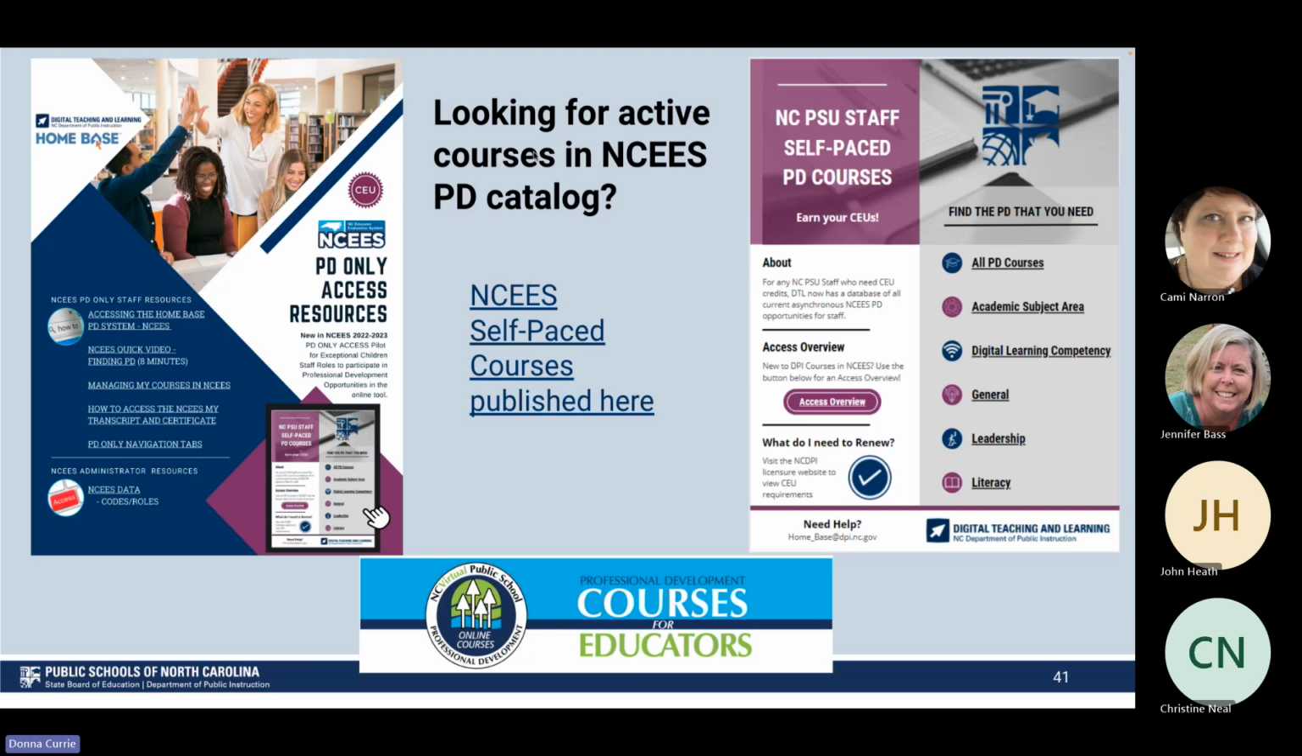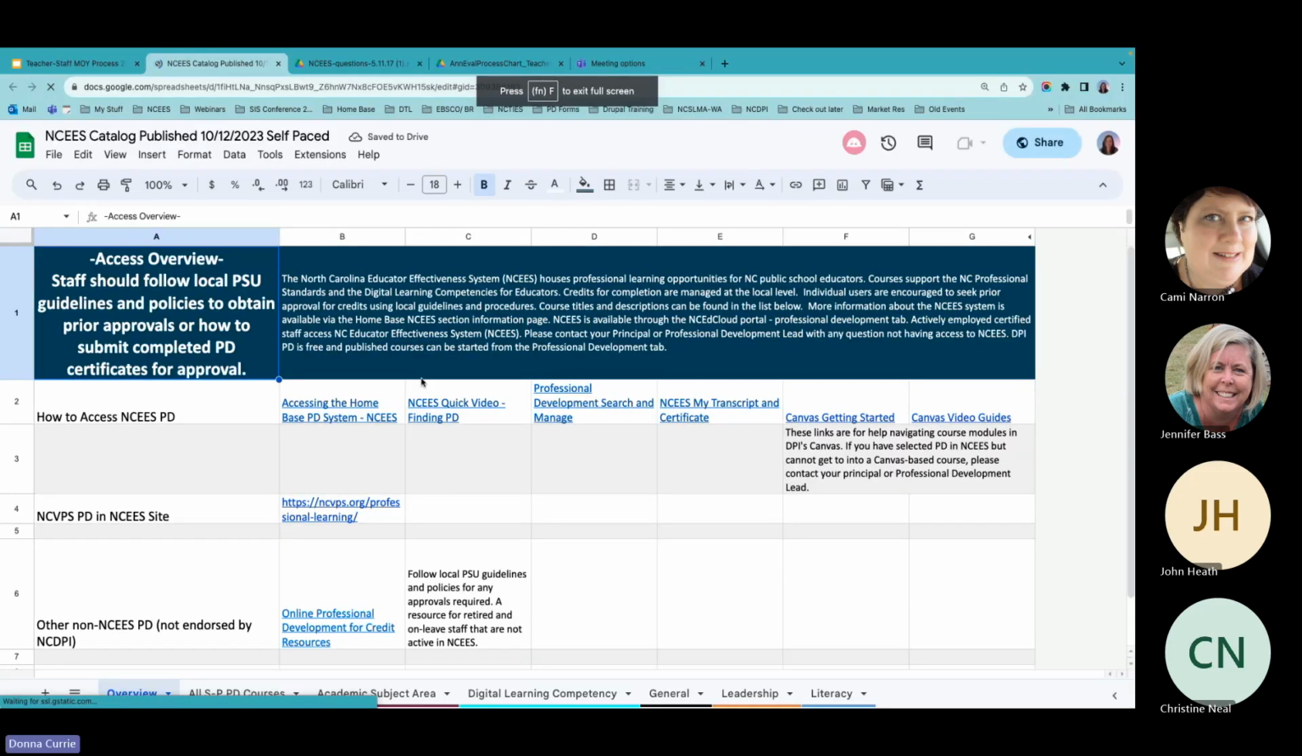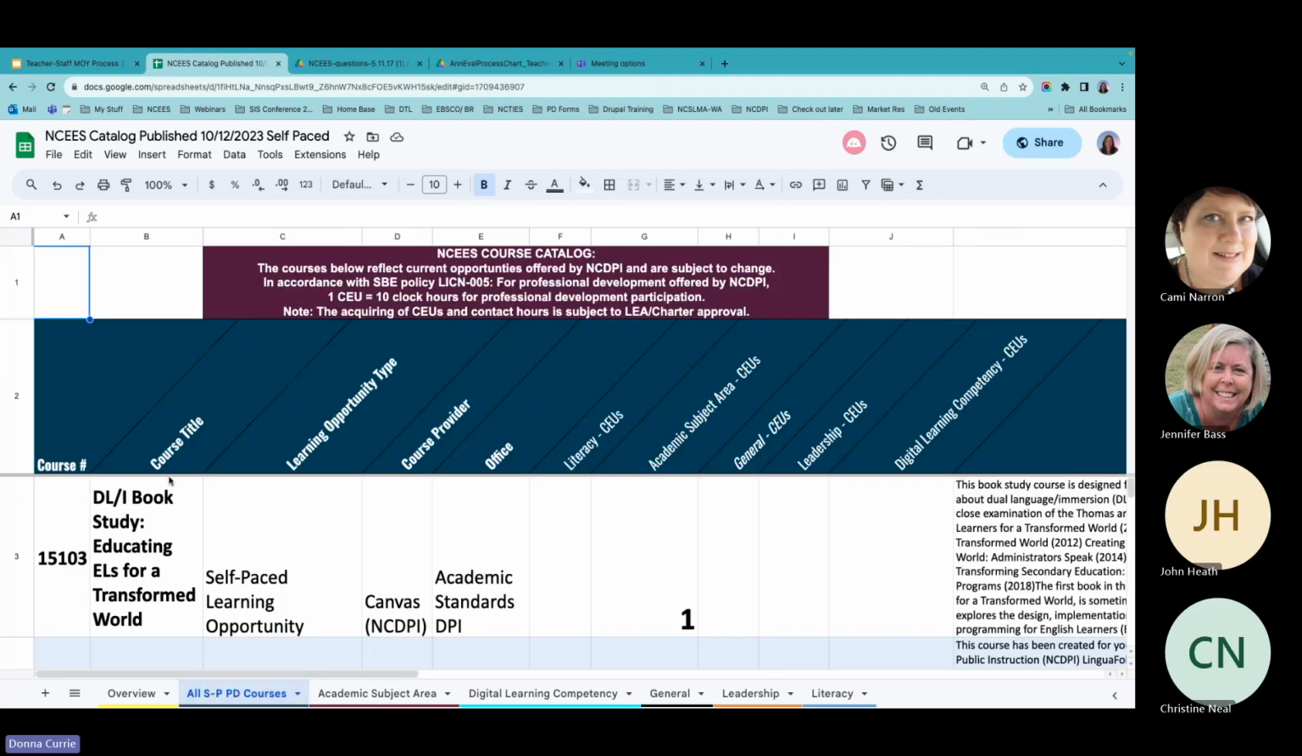So if you want to look for active courses that are in NCEES, in addition to looking within the professional development tab, if you click on this icon, you'll see that we have updated the courses that are in NCEES. So this is a description of what's here. So on tab number 2, you can see that it's broken down by course number, course title, learning opportunity type, how it's provided, and our courses are provided through Canvas. And then you can see if they're literacy, academic subject area, general, leadership, DLCs, and there's a quick description.